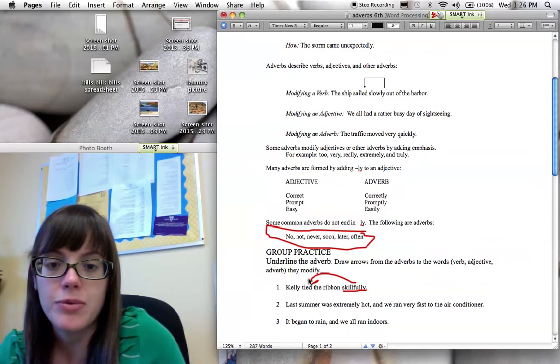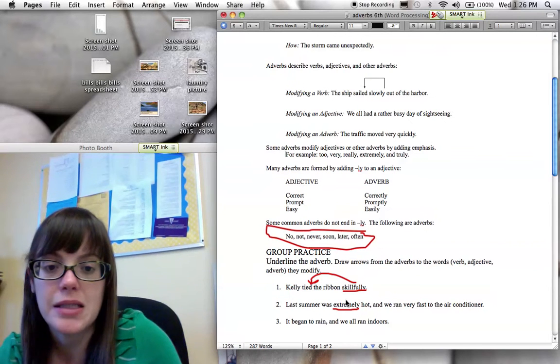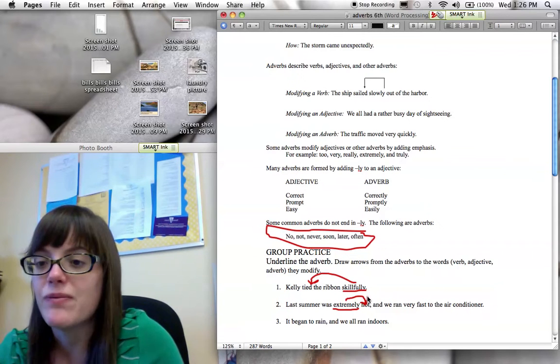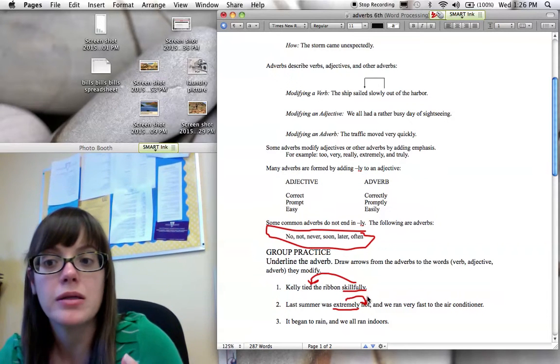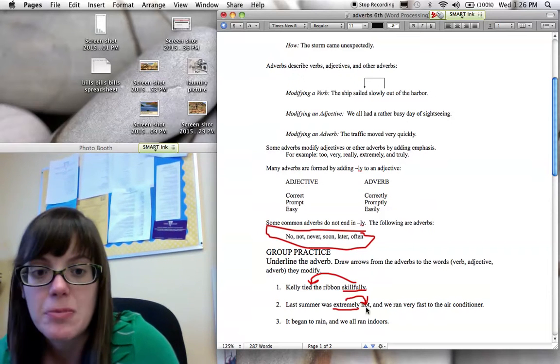All right, now number two. Last summer was extremely hot and we ran very fast to the air conditioner. So I got another ly word, extremely, and I see that it's describing hot. It's adding emphasis to hot, telling me it's really, really hot. And since hot's an adjective, we know extremely must be an adverb.